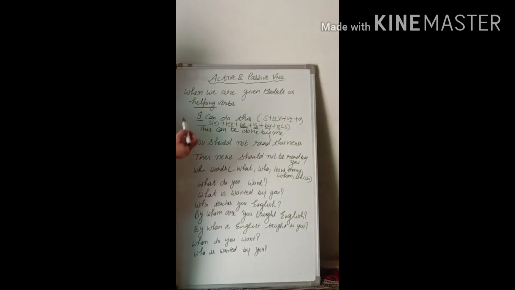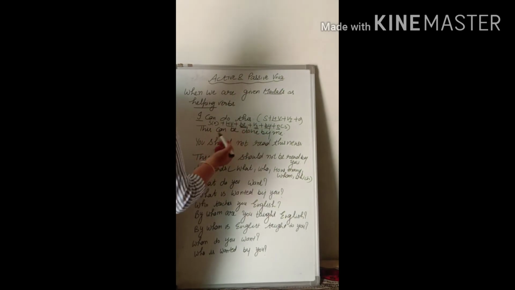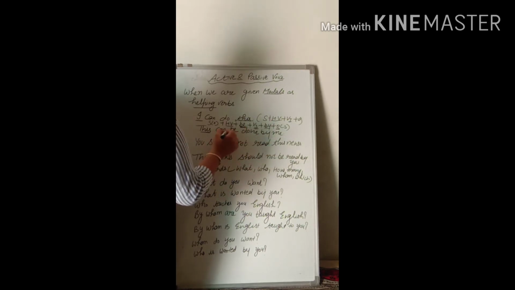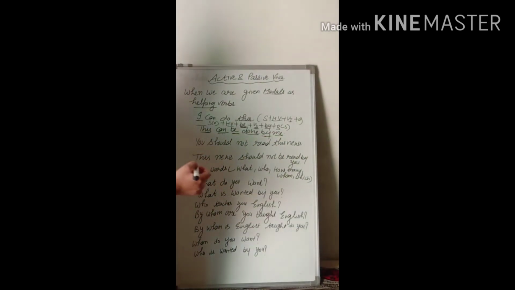See the example. I can do this. This is the object, that will be subject now. That this can be done by me. Means you have to use that helping verb, that auxiliary, that is given to you. For example, we are given can, we are using can here. With can we will use be there. Then V3 will be used, after that by and the object, which was the subject.